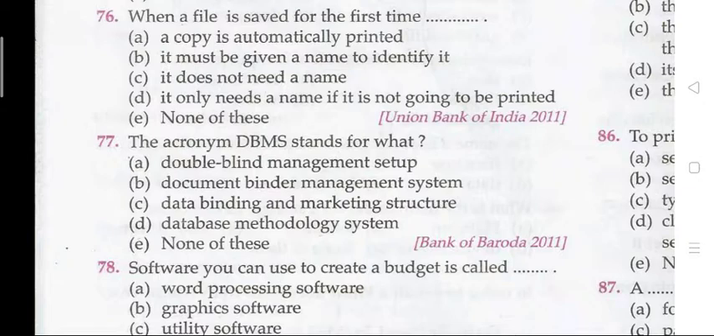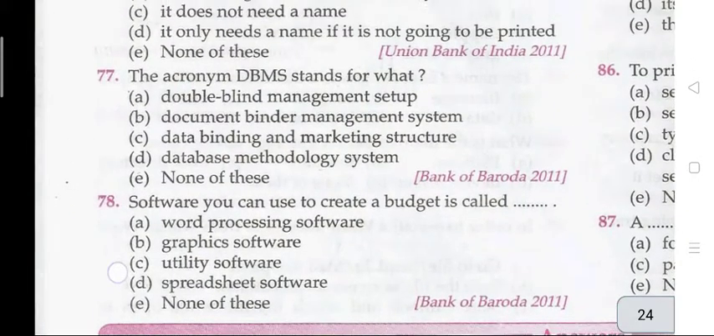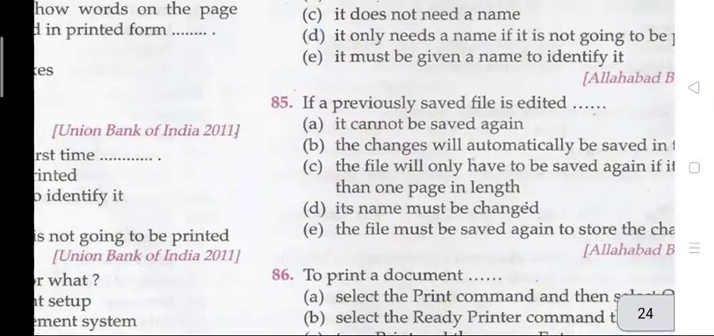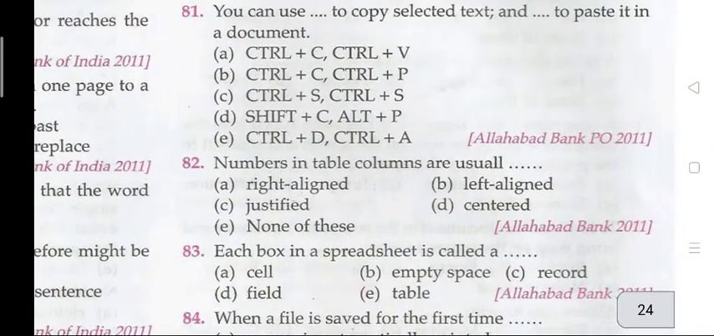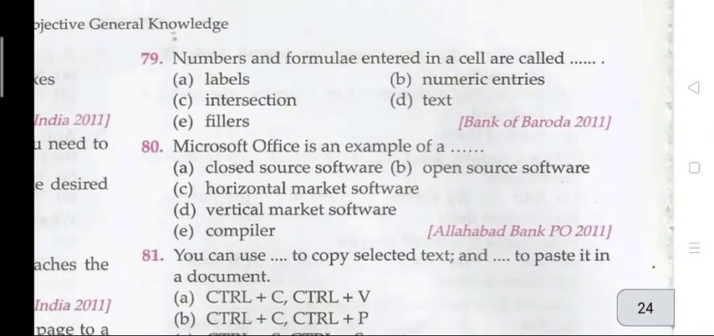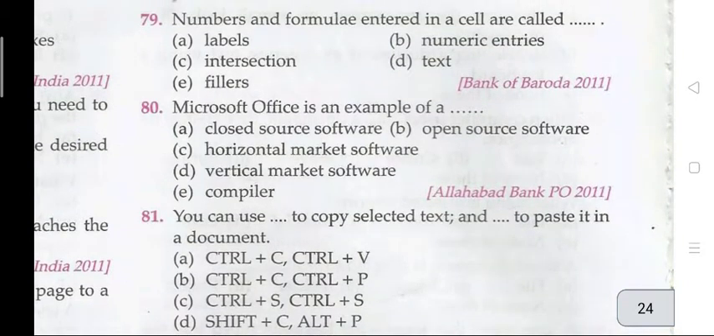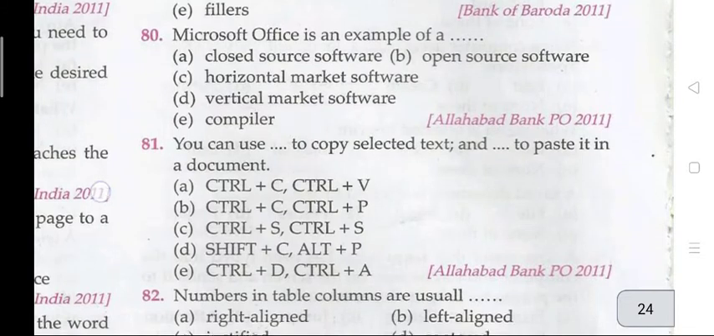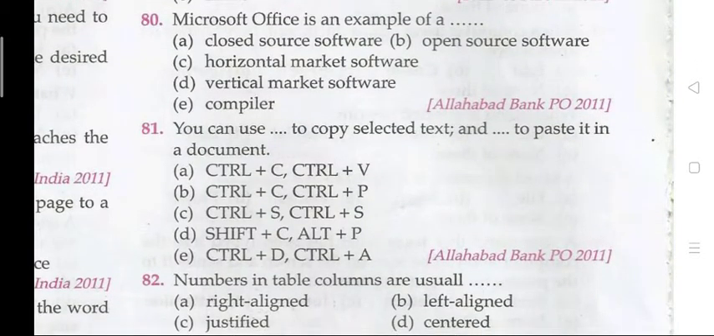Question 78. Software you can use to create a budget is called, that is D, spreadsheet software. Next, question 79. Numbers and formulas entered in a cell are called, the right answer is B, numeric entities. Question 80. Microsoft Office is an example of C, horizontal market software.